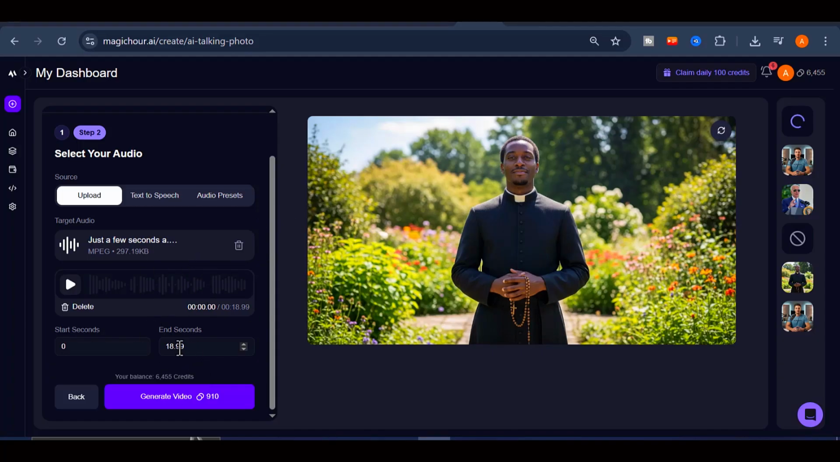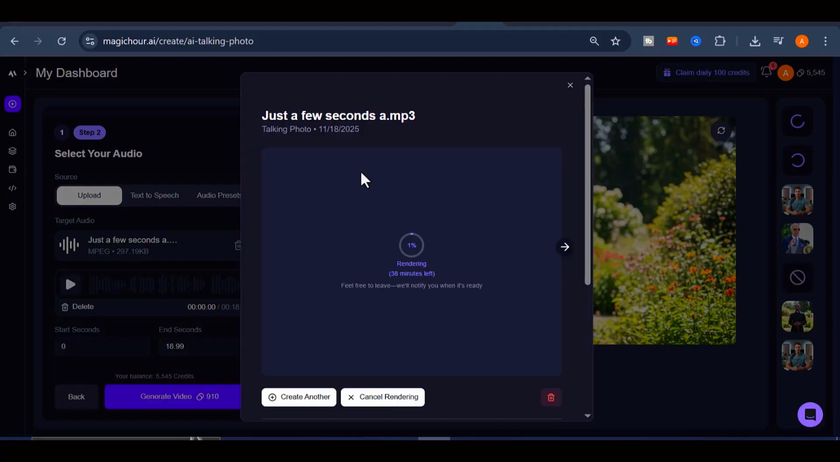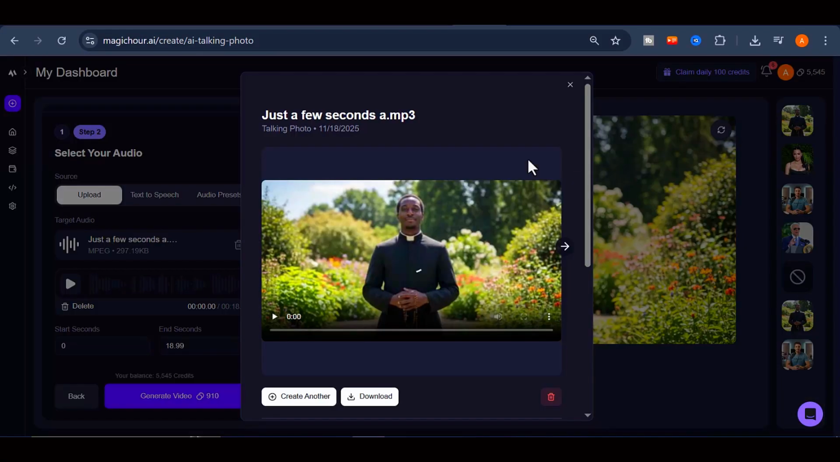For this demonstration, I'll set the duration to around 19 seconds. Once everything is set, click the Generate Video button. Depending on the length of your clip, it may take a few minutes. When it's ready, you will have your fully animated talking photo. Now, let's preview it.